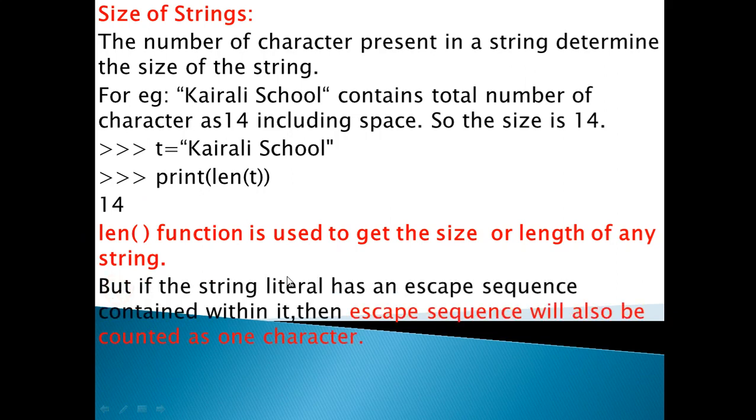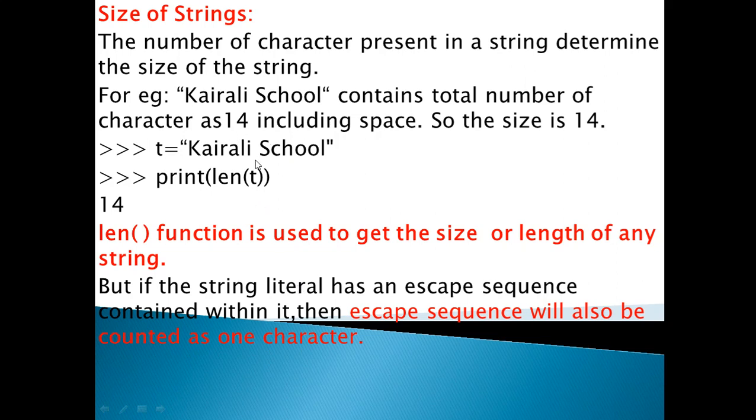But if the string literal has an escape sequence, note that in Kerala school we have not used escape sequences, only characters. If the string literal has an escape sequence contained within it, then the escape sequence will also be counted as one character. So if the string variable contains any escape sequence, one escape sequence is counted as one character.